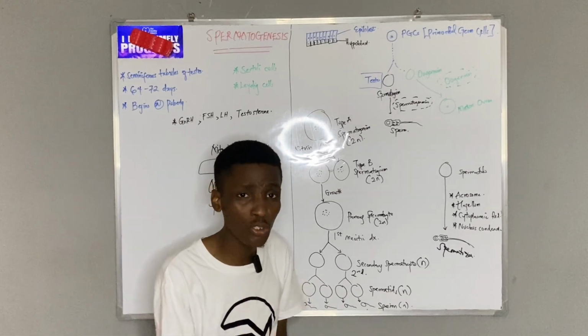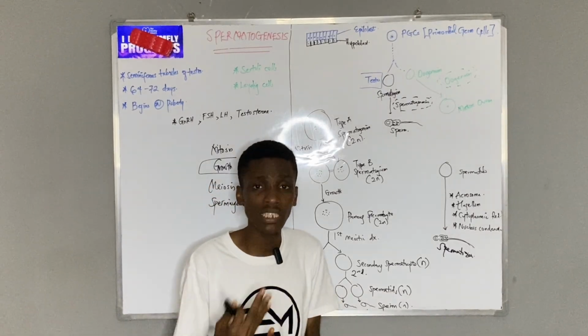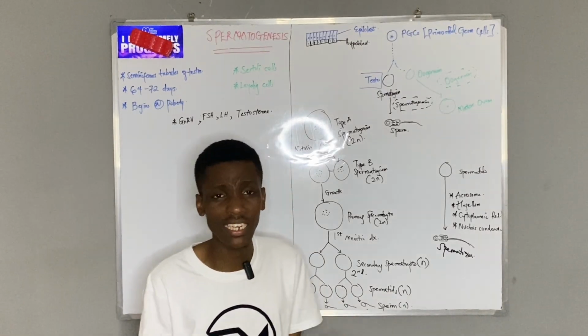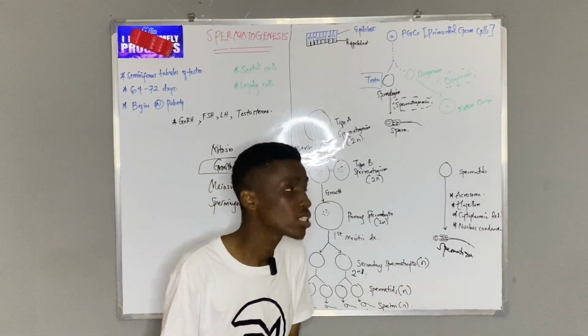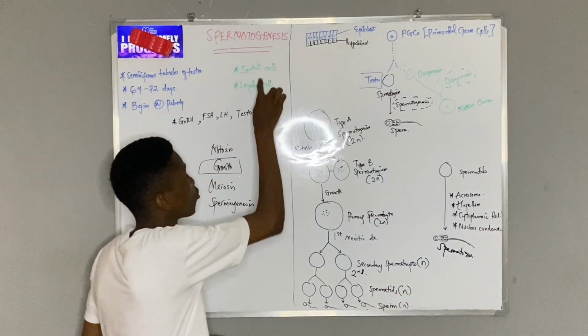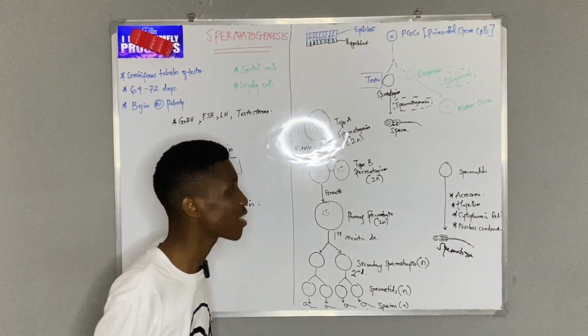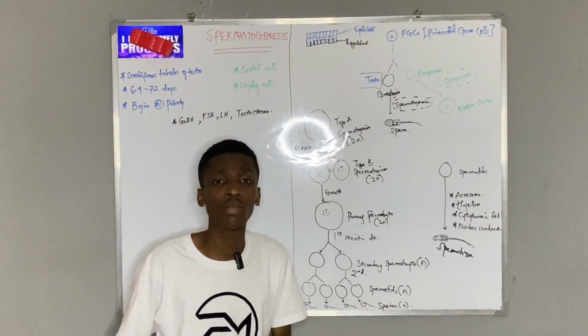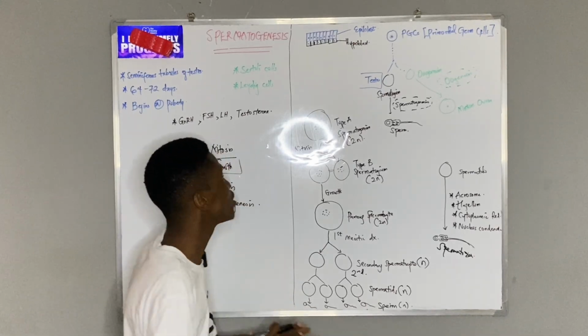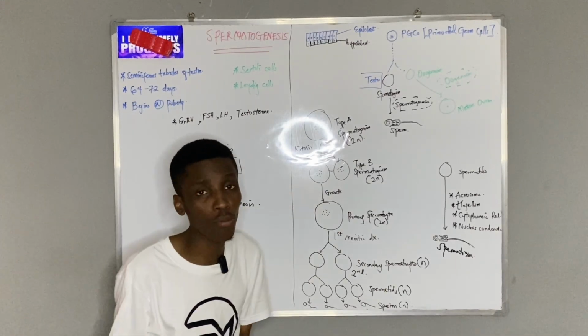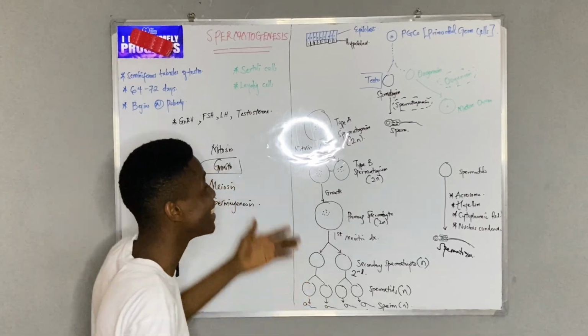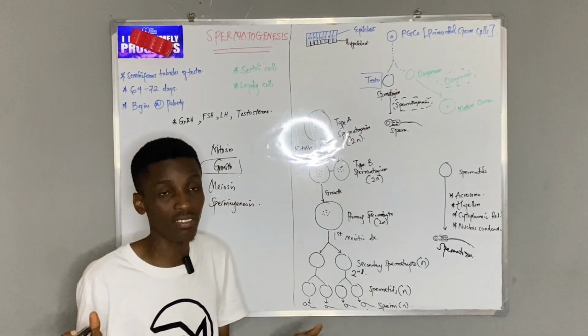So the nourishment that the developing sperm needs, every other thing it needs, just general support, is provided by the cells we call Sertoli cells. Some people also call them sustentacular cells. Other people just call them supporting cells. So these cells, their main role from the name, is to support the developing sperm. That is their main role.